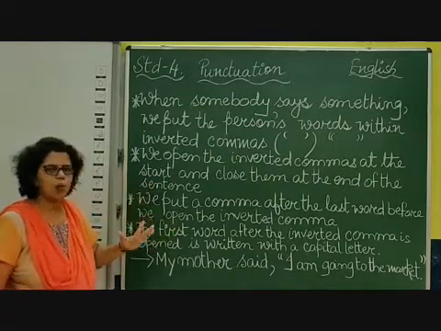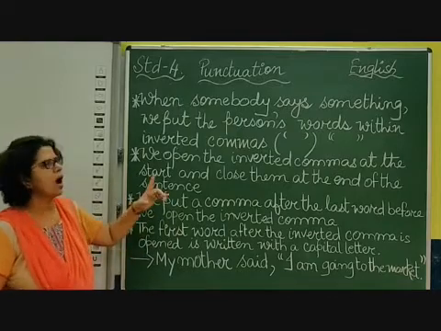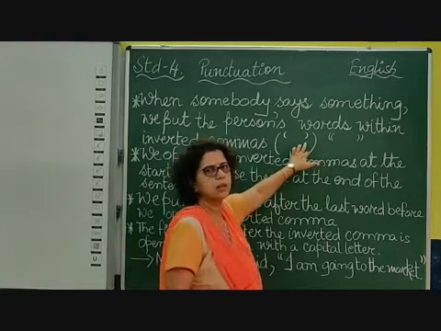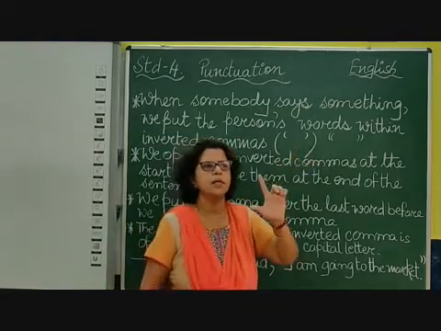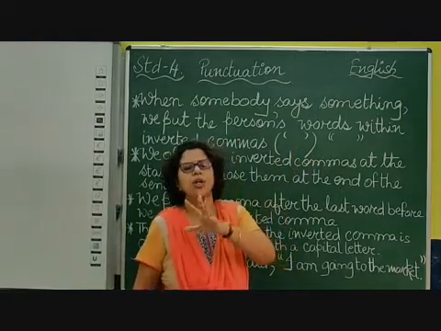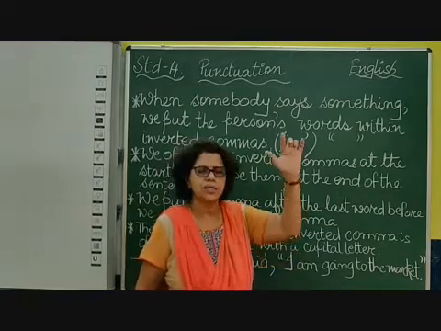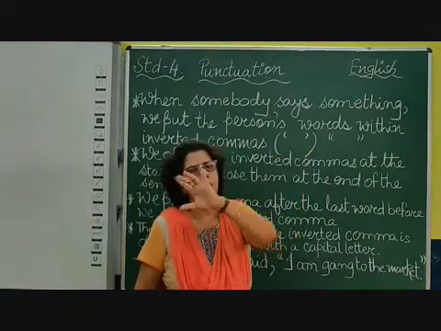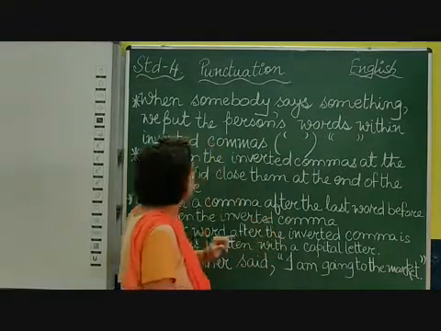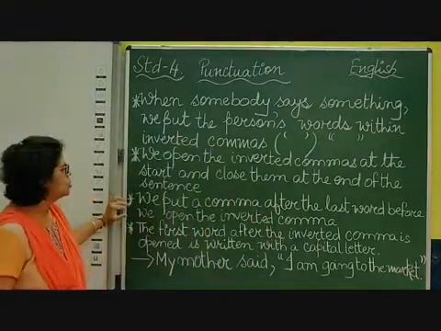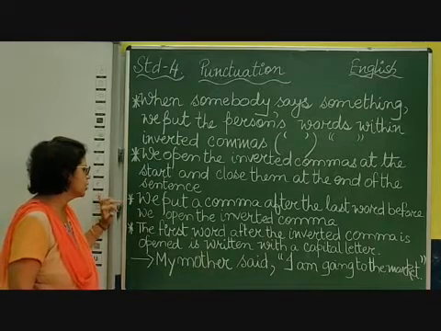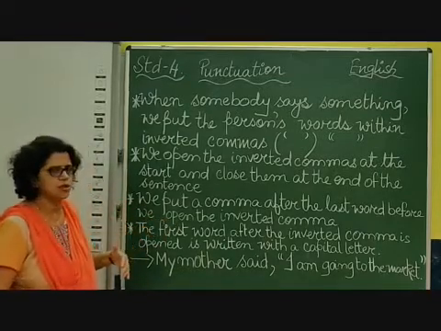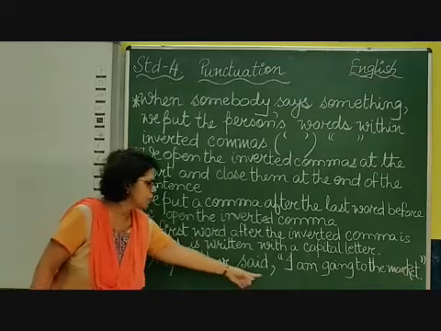Now I will show you how we start. There are two inverted commas, one at the beginning and another at the end. Like, my mother said, "I am not feeling well today." So I start with an inverted comma, then write the sentence, and again an inverted comma to close. We put a comma after the last word before we open the inverted commas. Before we start with the inverted comma, we have to put a comma.